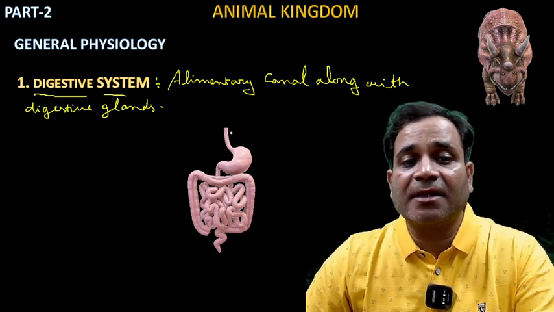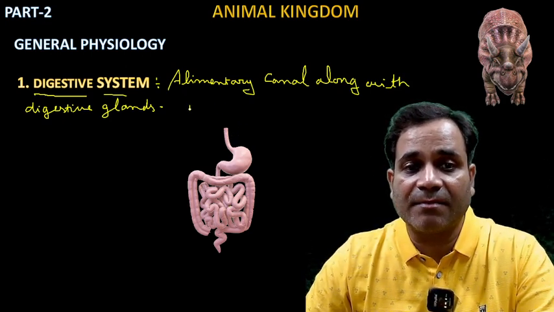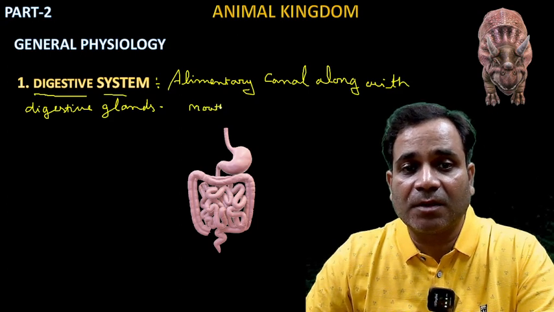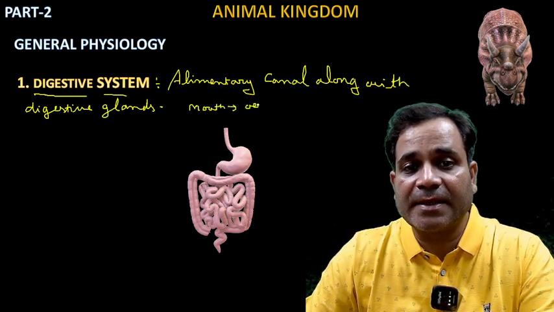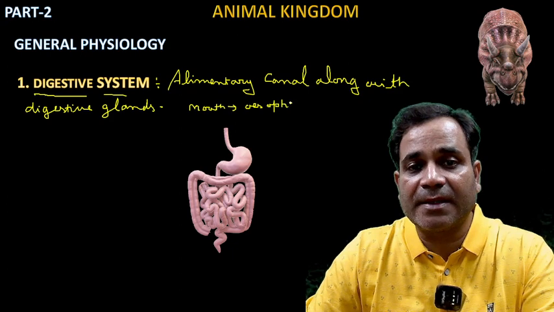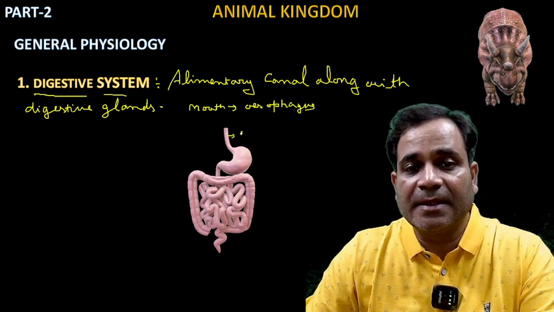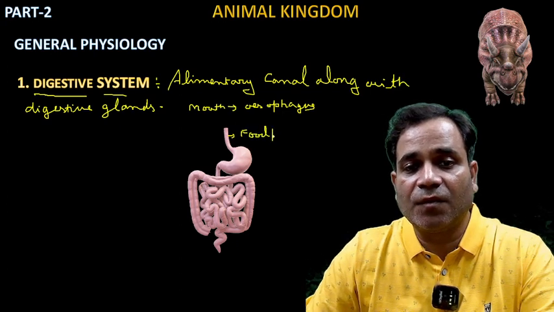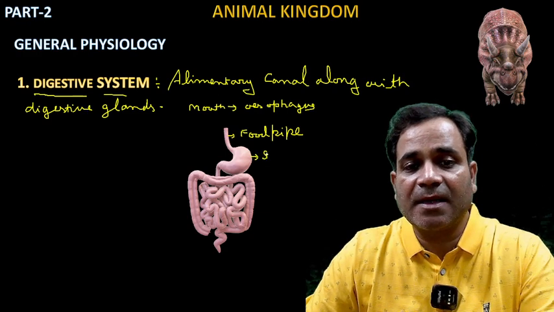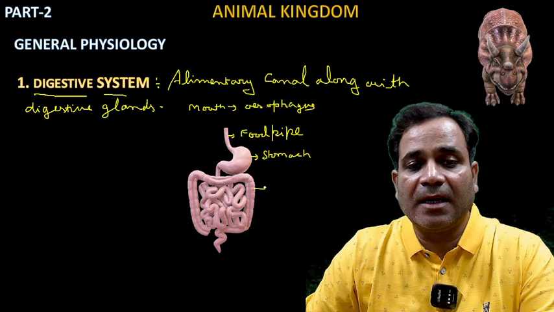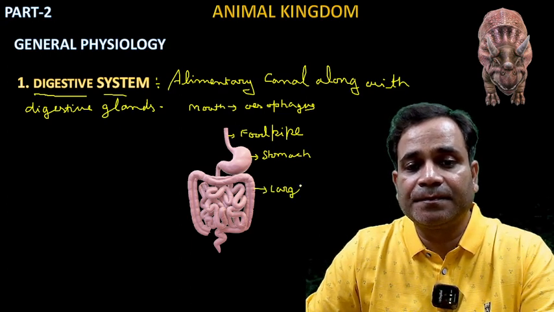The alimentary canal starts from the mouth, then the esophagus, that is the food pipe. This one is the esophagus, or you say food pipe, my dear. This one is the stomach, this one is the large intestine, and this one is the small intestine, my dear.